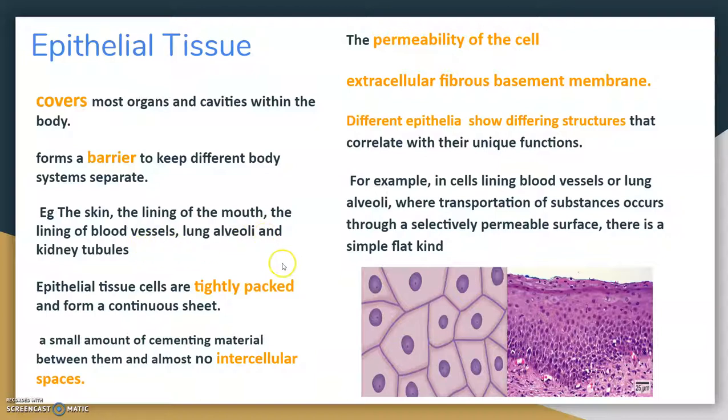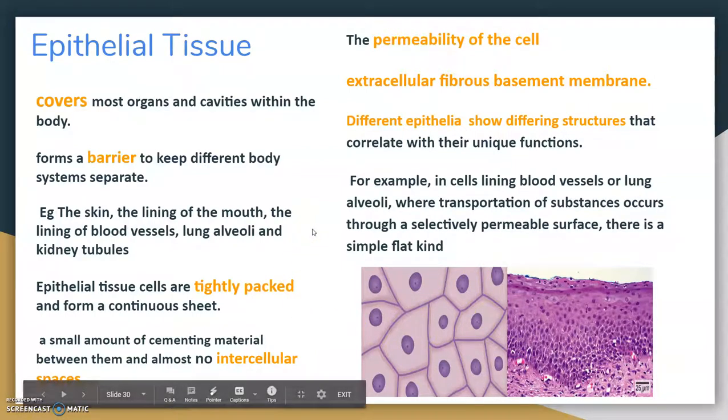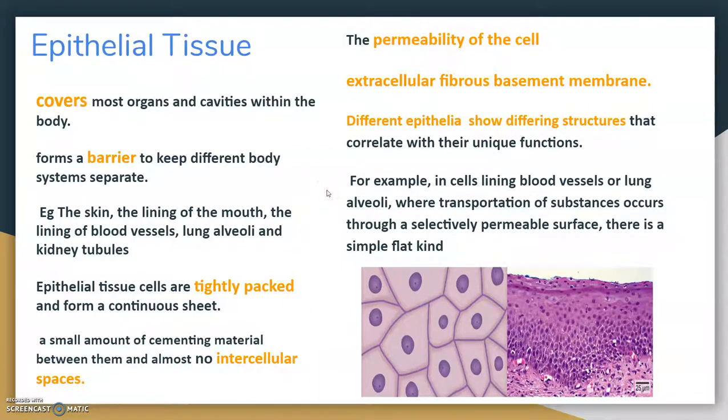Now, when we study the structure of the epithelial tissue, you can see here in the diagram also, epithelial tissue cells are tightly packed and form a continuous sheet. They have only a small amount of cementing material between them and almost no intercellular space. So, no intercellular space, you can see here. Obviously, anything entering or leaving the body must cross at least one layer of the epithelium. As a result, the permeability of the various epithelial cells plays a very important role.